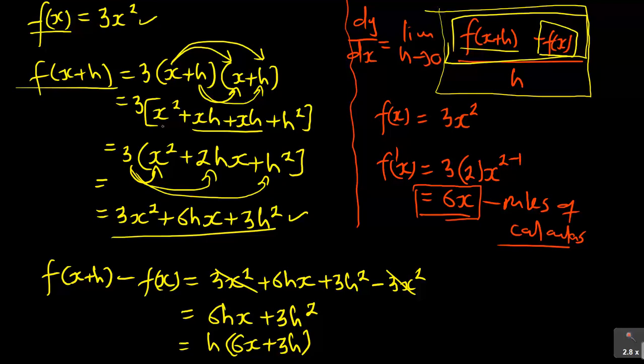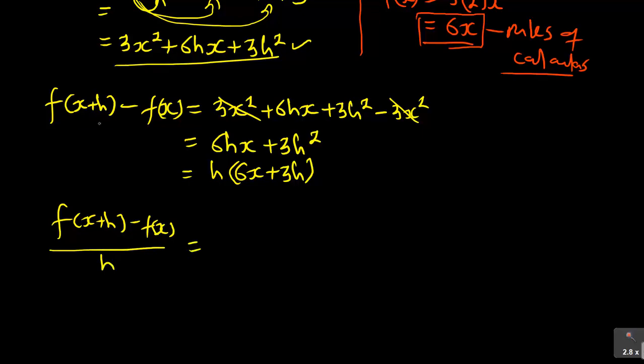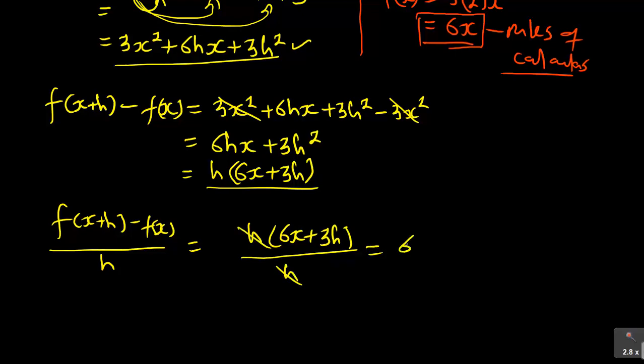So that's what I'm going to be writing at this time, f of x plus h minus f of x over h. So my numerator is what I have here, which is h times 6x plus 3h. Then I divide by h. You can see that this cancels, and then I'm getting 6x plus 3h.